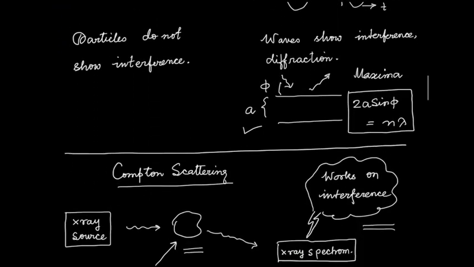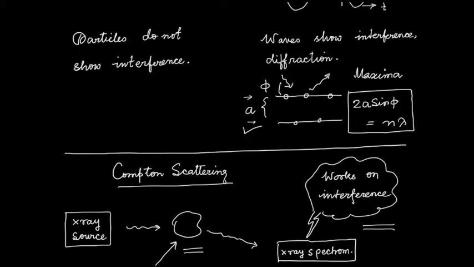Let me remind you of this part. In this case, what we had was layers of atoms arranged in a crystal in a very regular fashion, which gave us two planes, the top plane and the bottom plane. And from these two planes, the wave was getting reflected.